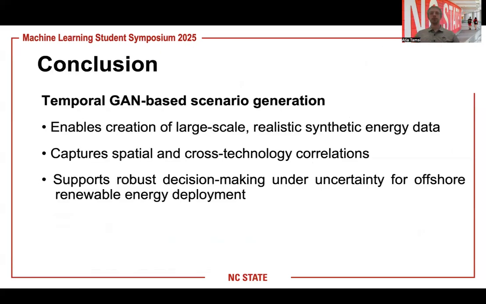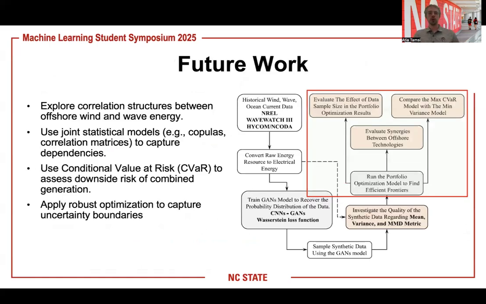So in conclusion, our temporal-based GAN overall did a very good job, and it enabled creation of large-scale realistic synthetic energy data to support robust decision-making under high uncertainty. For future work, we're looking to incorporate correlations between the multiple different resources we talked about in a single synthetic generated data set. We want to use the conditional value at risk, the CVaR metric, to assess the downside of the combined generation. And lastly, we want to apply this in an optimization model for use.